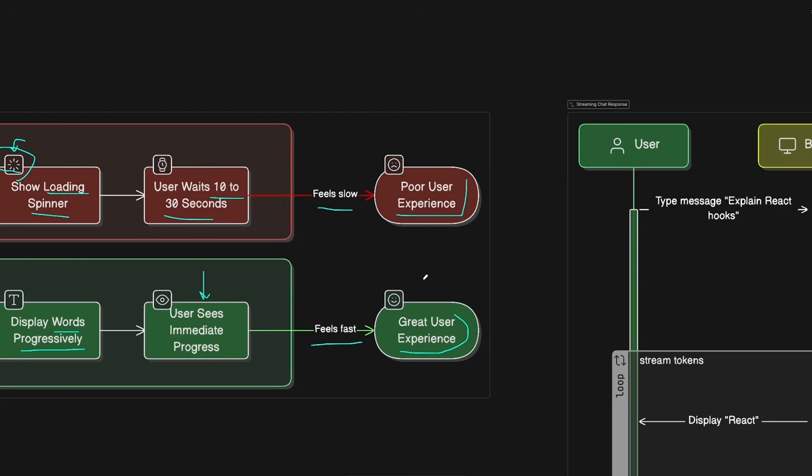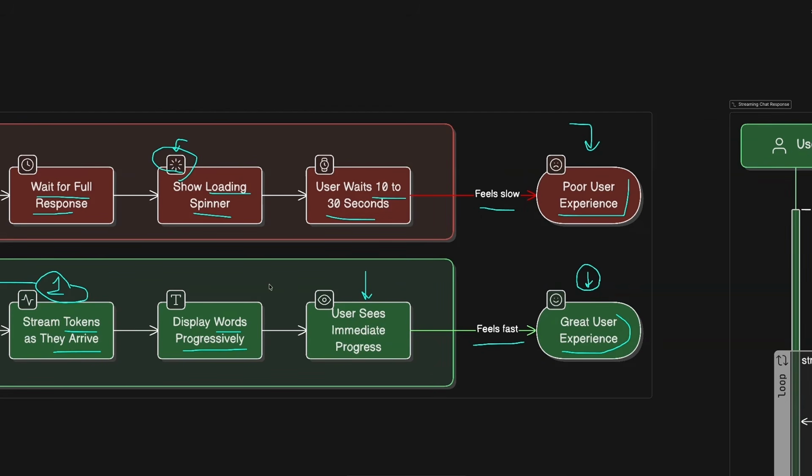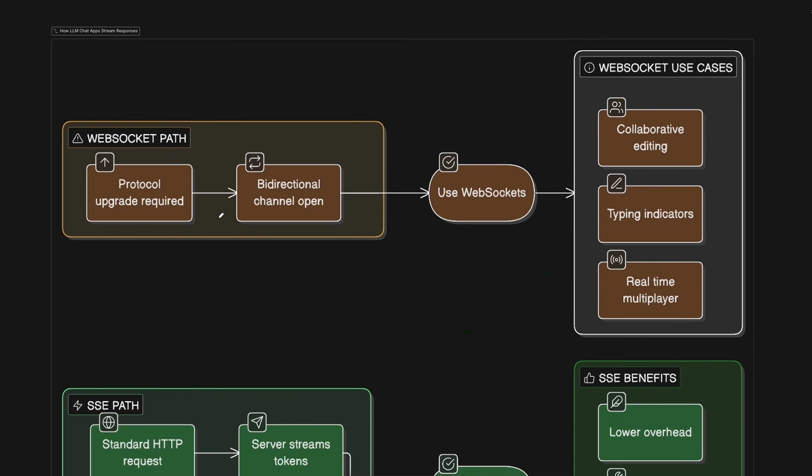Of course, the only downside for this approach is that it will be a little bit challenging to implement compared to the first approach where you're just sending an HTTP request and waiting for the response. But in this case, the trade-off is worth it because users will have a much better experience in the second option. But how does this streaming actually work behind the scenes if we go with the second option, how are we going to implement it? We have two options to go with in this case, and the very first one that might come to your mind is a WebSocket connection.